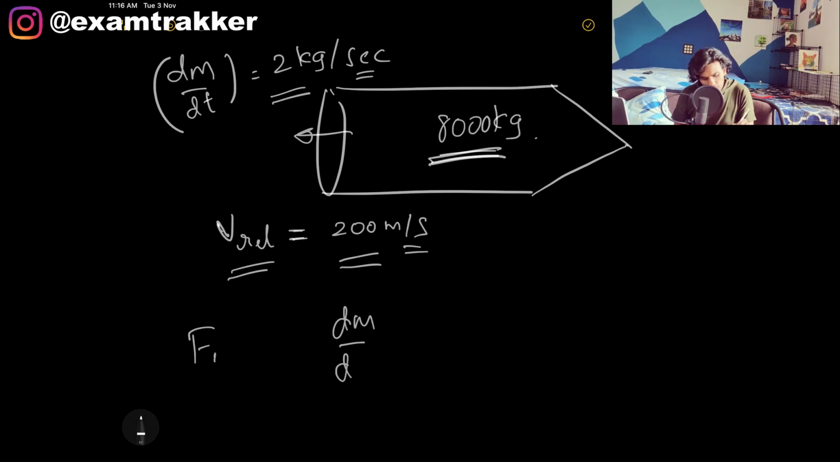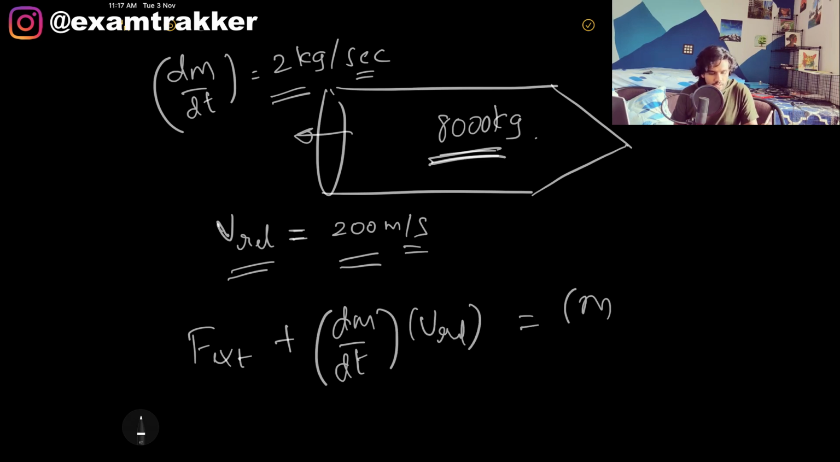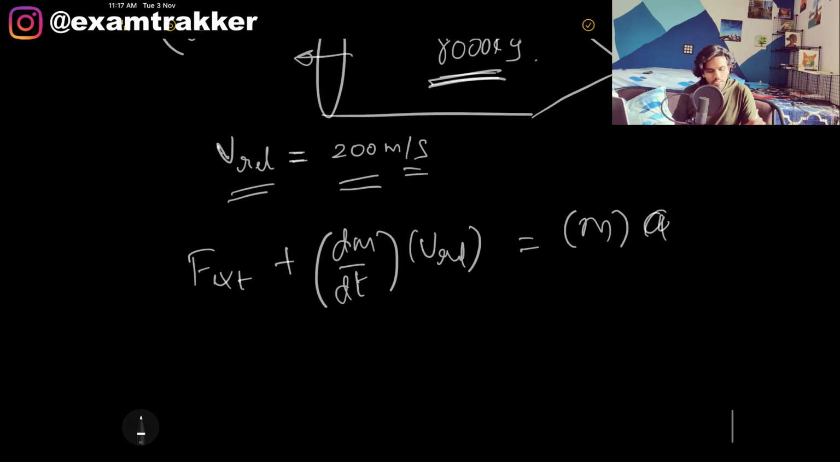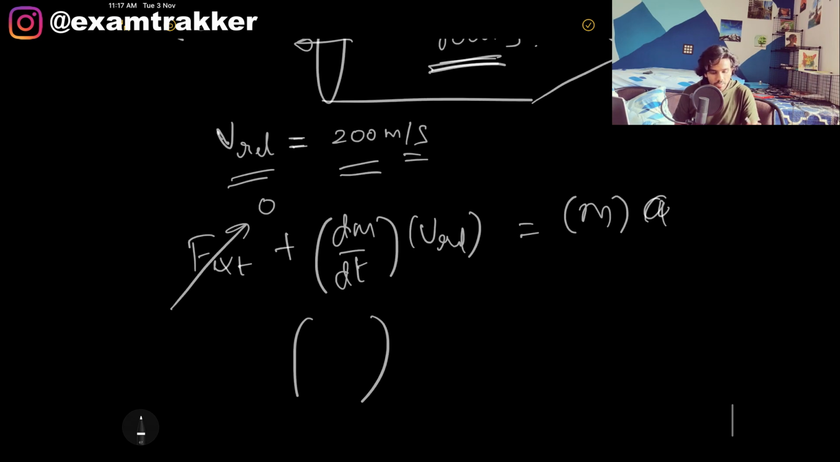If I have to write the entire equation, F external plus dm by dt into v relative velocity equals mass into acceleration. This is the original equation. Since there is no external force, I'm making external force 0. The dm by dt, the mass is being burned at 2 kg per second. So I'm going to put 2 kg by 1 second.